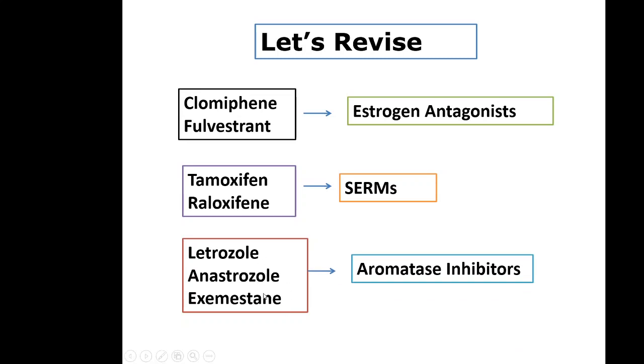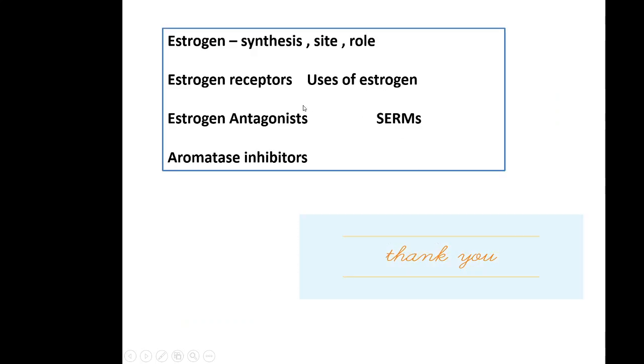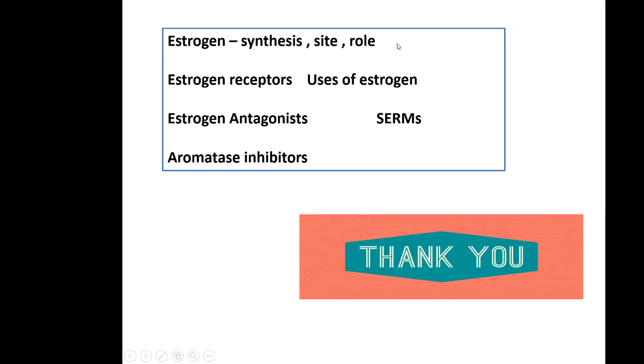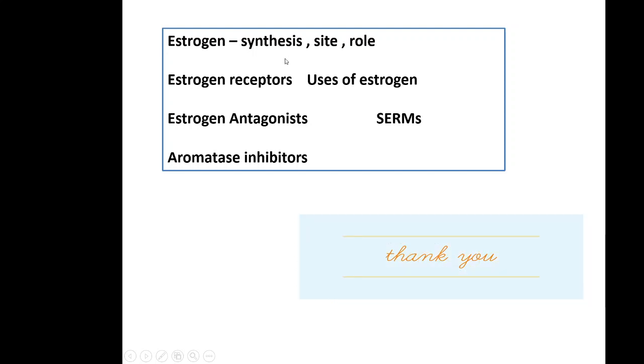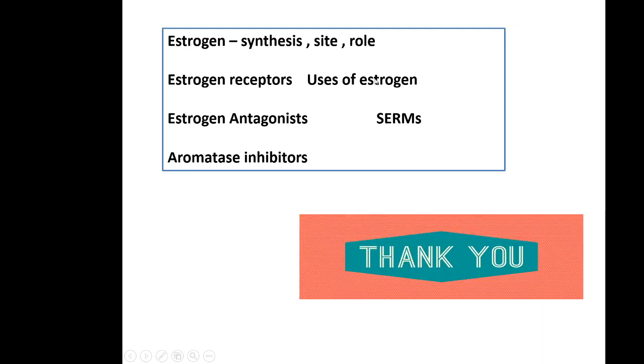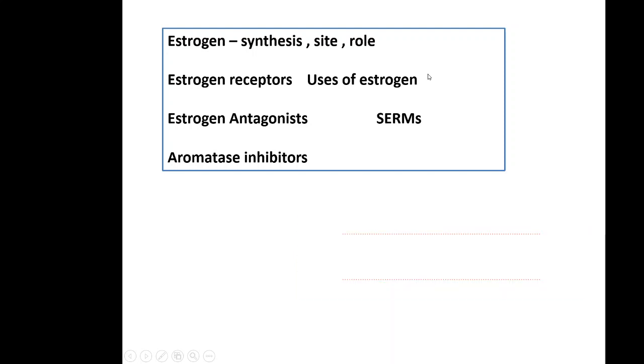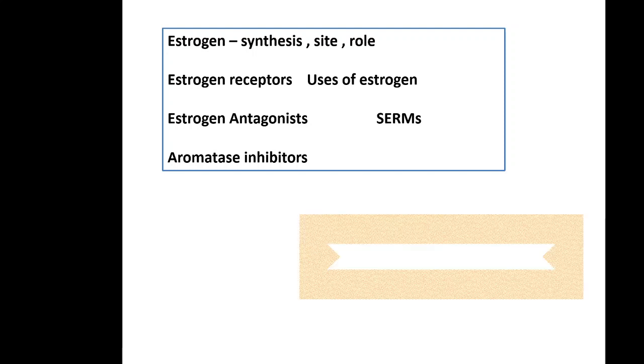These drugs are used in breast carcinoma. So this was all about estrogen and related drugs. We have seen some physiology of estrogen, synthesis, role of estrogen, estrogen receptors, ER alpha and beta, uses of estrogens.